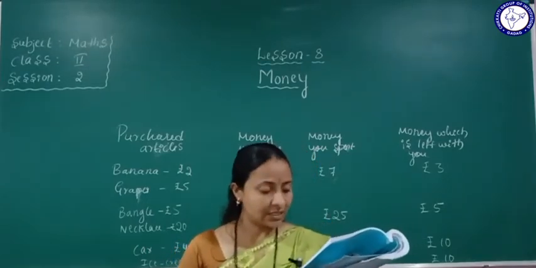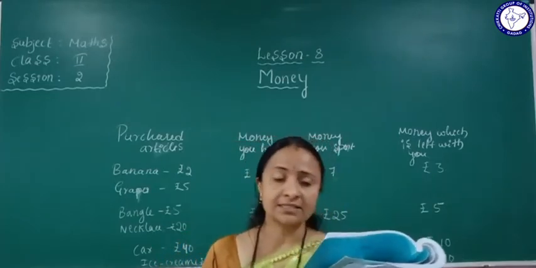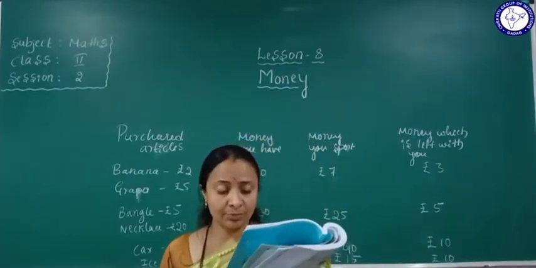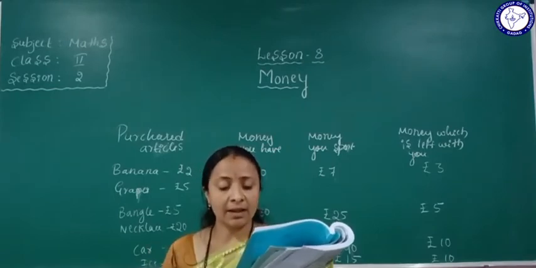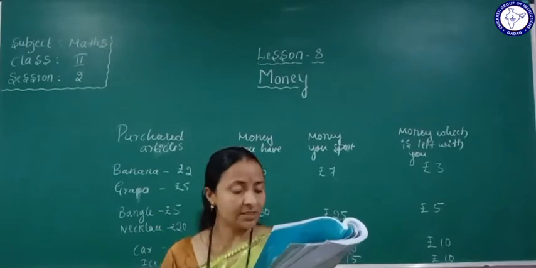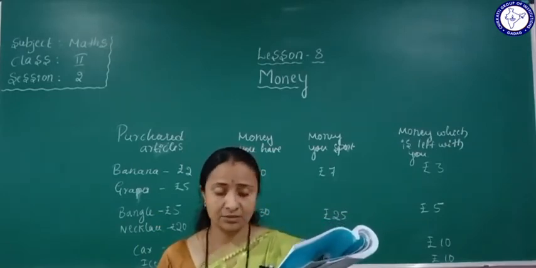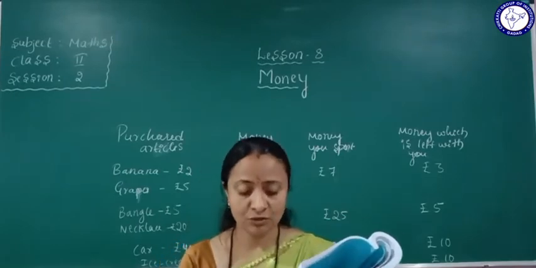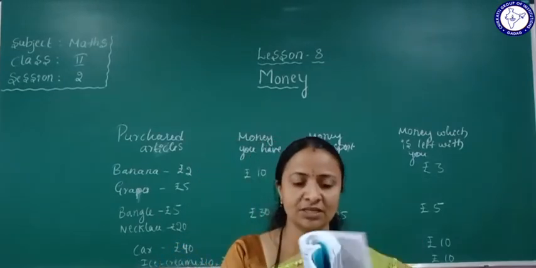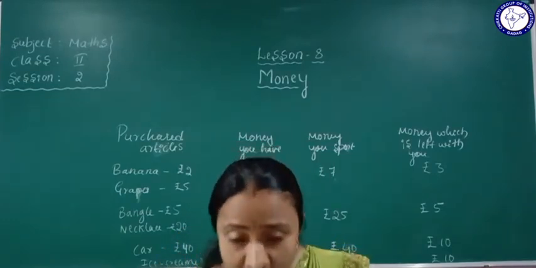Okay, so for example, some of the items they have given here: necklace rupees 10, bangle rupees 5, ice cream 5 rupees, lollipop 8 rupees, cap rupees 12, mango rupees 6, then notebook rupees 12, kite rupees 3, and flower rupee 1. They are mentioned here. So in total you have how much amount? Rupees 30.